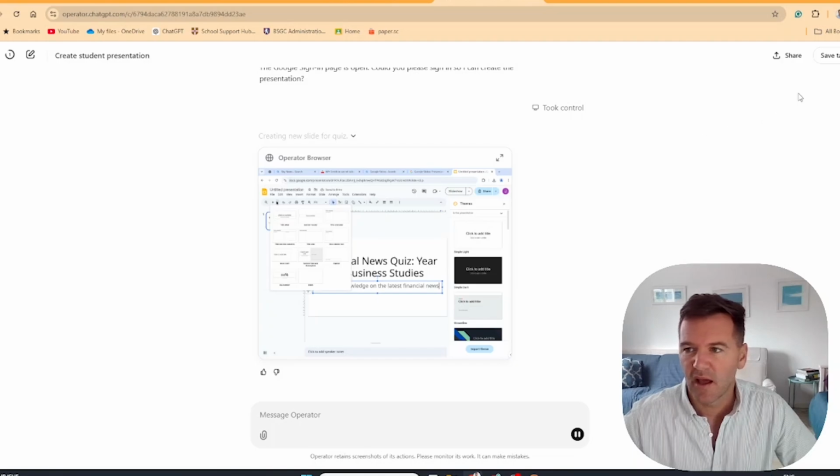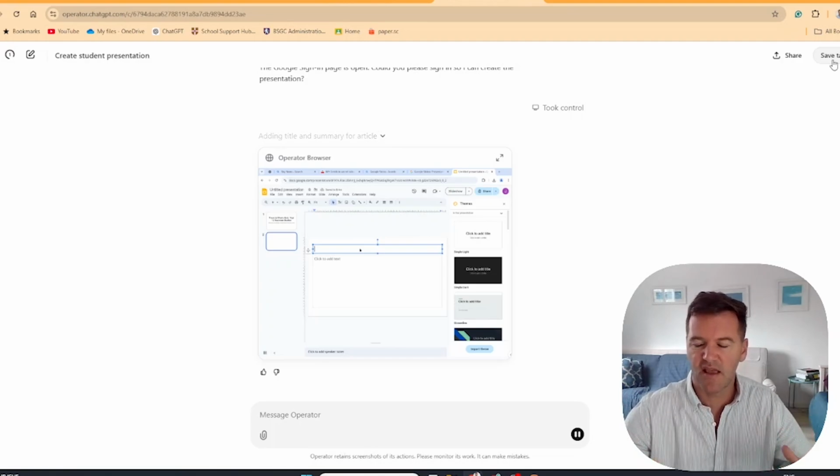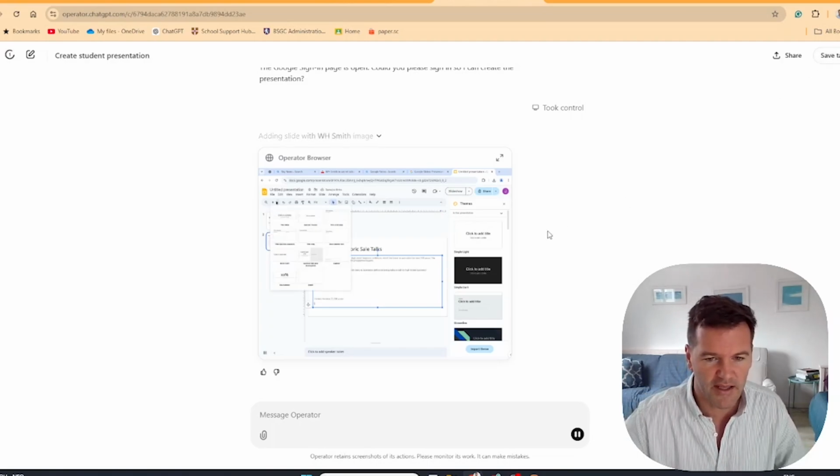Now I think I can save this task over here. I'm not going to do it just yet, but this could be cutting down the work. I could save this to do it every week so it could do the research. That's really beneficial for a teacher. I can save that. I can do it every day. It's putting the questions in.